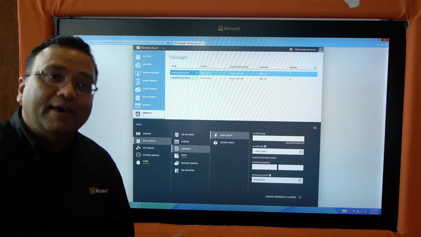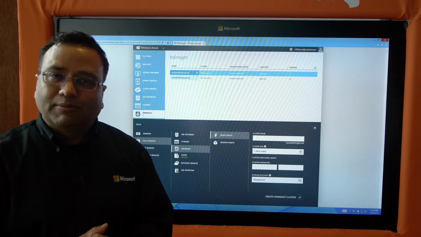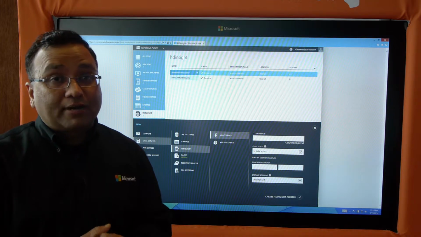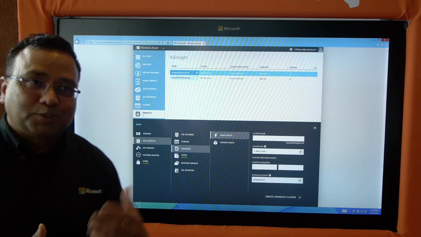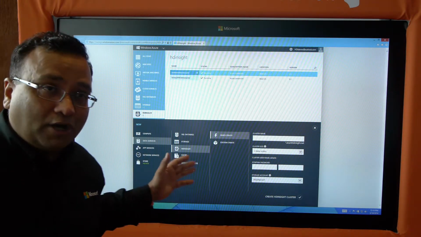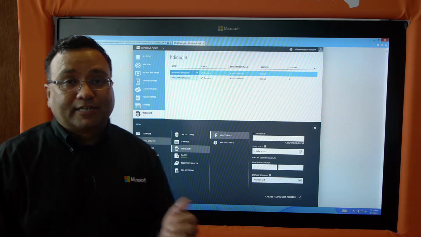For example, in this scenario, I'm showing you a cybercrime center scenario where some of the data sets are from structured data. Other data sets are from the internet. You want to analyze the tweets that are coming, what is the sentiment of those tweets, all that stuff. So let's say we have analyzed all this data by running the MapReduce jobs inside of HD Insight. Now the next step is all about consuming it inside of Excel.